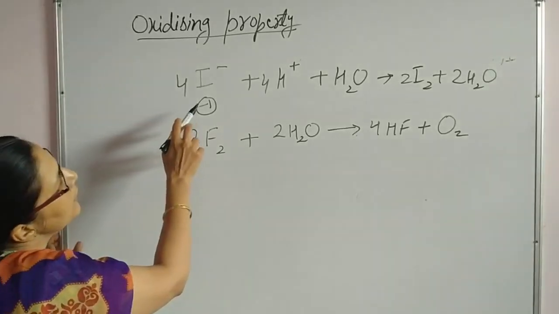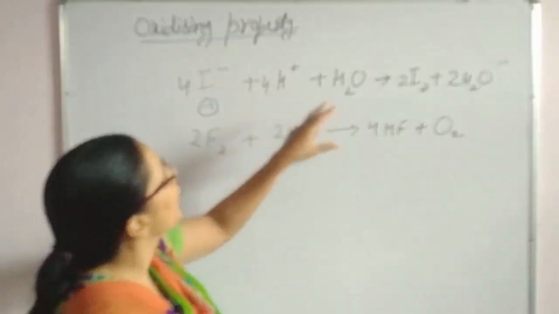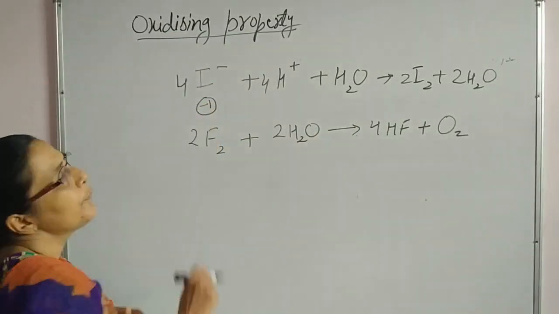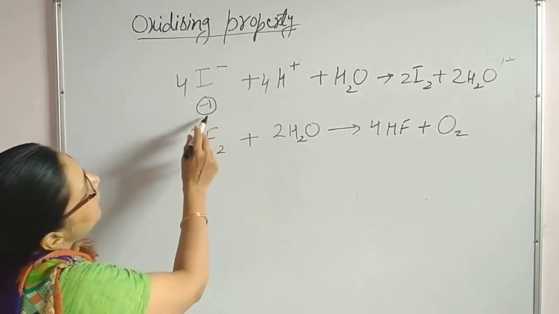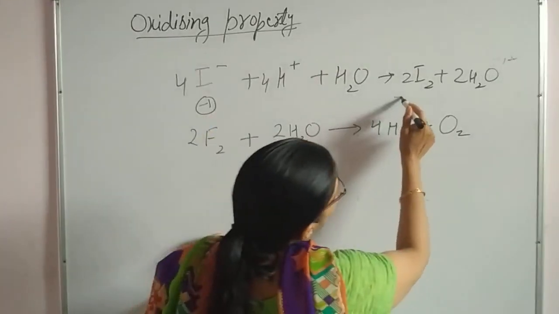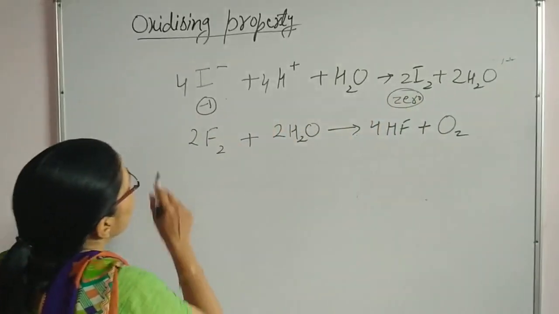Now we are observing the nature of iodine and fluorine with respect to water. When iodide reacts with water, it converts from -1 oxidation state to 0 oxidation state, which means it is losing electrons.